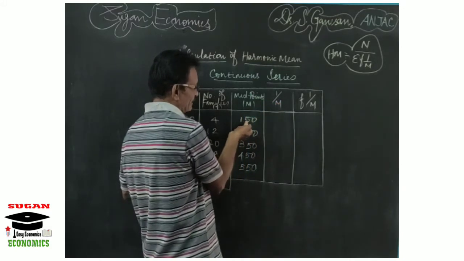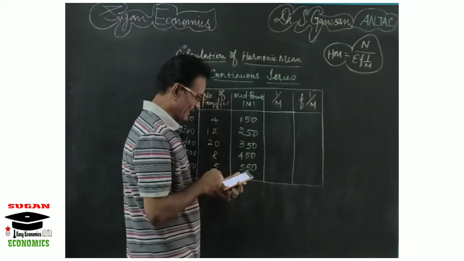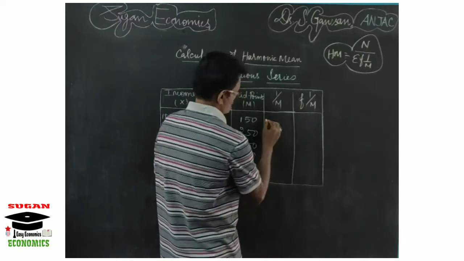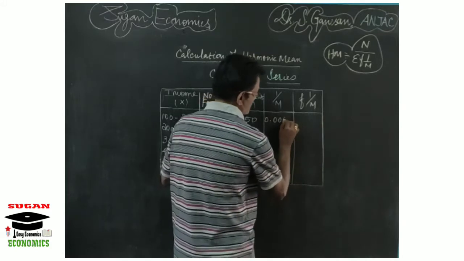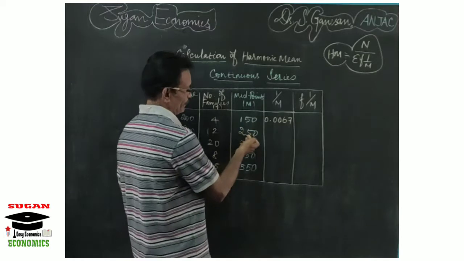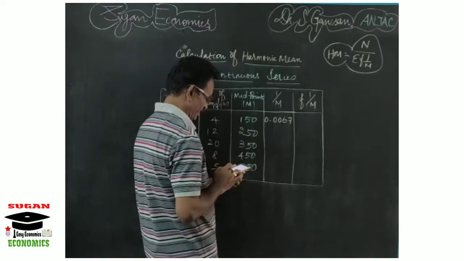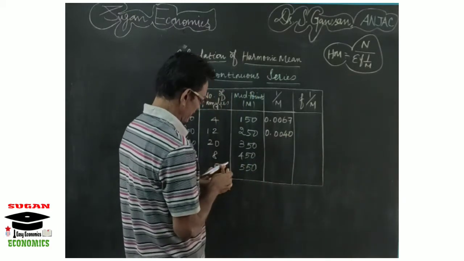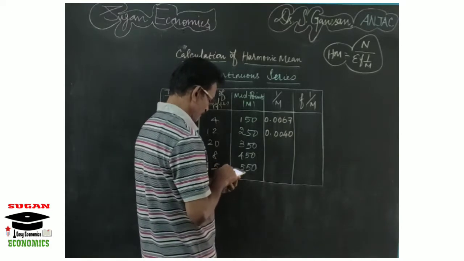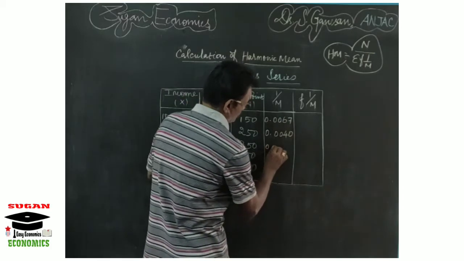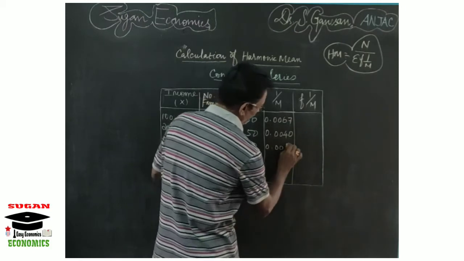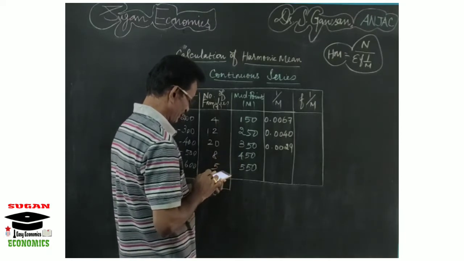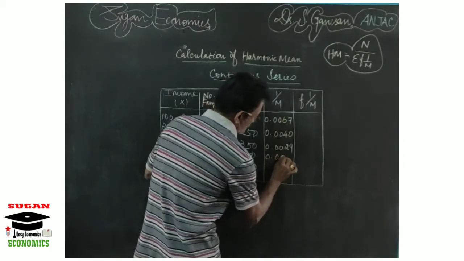The first mid value is 150, so the reciprocal is 1 divided by 150, which is 0.00667. Then the reciprocal for 250, that is 1 divided by 250, is 0.0040. Then the reciprocal for 350, that is 1 divided by 350, is 0.00285, take 0.0029. Then the reciprocal for 450, that is 1 divided by 450, is 0.0022.